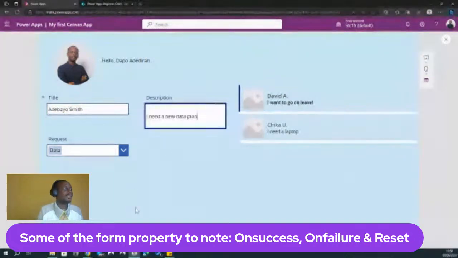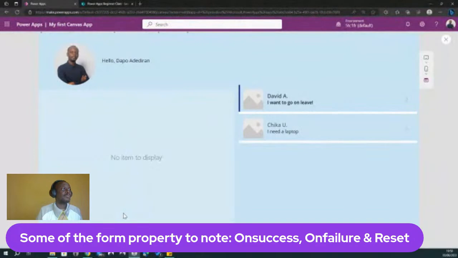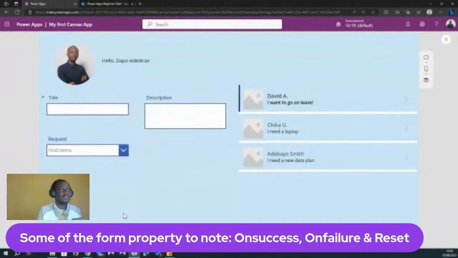All right. Now the user submits that into the database. So that's submitted in the database, creates the form, and you can see that our gallery has a new item. Right? So that's how we can view the data source from the app. We don't have to go back to the data source anymore. You can view it in the app.